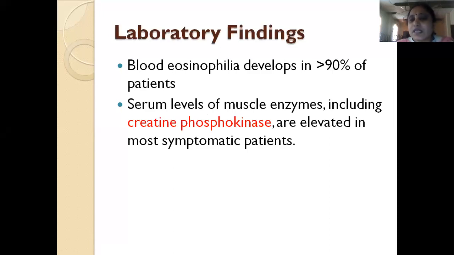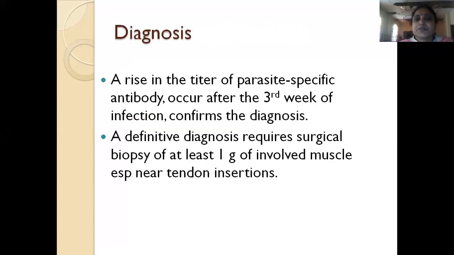Most of the patients will have eosinophilia, blood eosinophilia will be there, and because muscle is affected, serum levels of muscle enzymes like creatine kinase will be elevated. Creatine phosphokinase is elevated in most of the symptomatic patients. How do you diagnose? Usually, a rise in titer of parasite-specific antibody will occur after the third week of infection. So this will confirm the diagnosis.